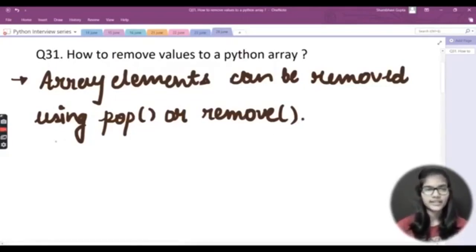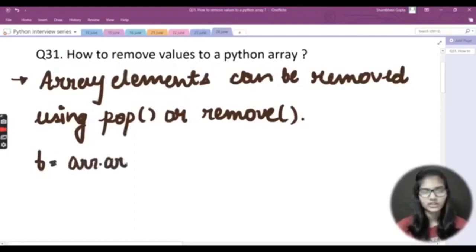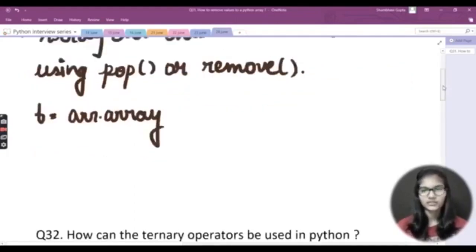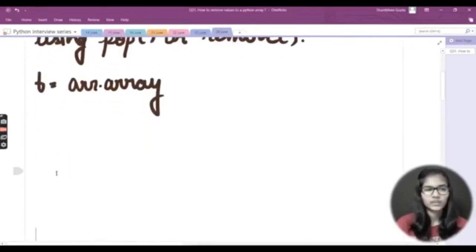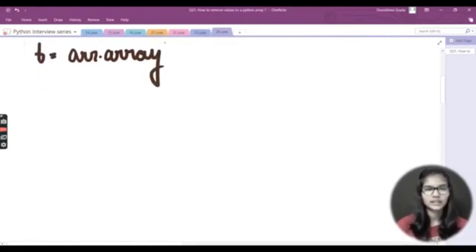Right, so let's write an example here. Let's take an example, and with that we'll say what the difference between them is. Let's say I've taken a variable that is b, and here I'll be writing arr dot array. You remember that arr is the short form that we had given to the array when we imported it from the library, right? I'm not writing that here, but assume that it is written, okay?